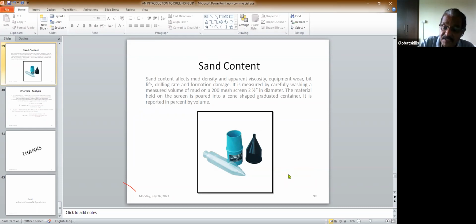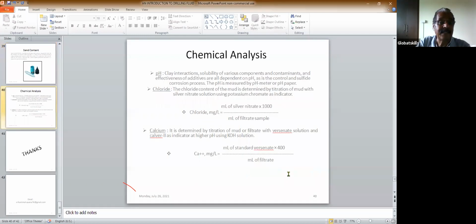Okay. So these are some of the physical parameters that you measure. That is, you measure the density, the viscosity, the sand content, the solid content. Those are the different physical parameters. Apart from that, you have to measure some chemical parameters. Now, what is the chemical analysis? Chemical, how much chloride is there? Because from the chloride, you can know what the salt content is.